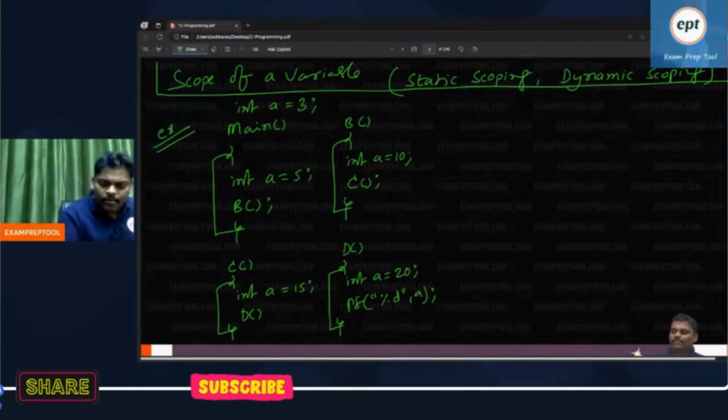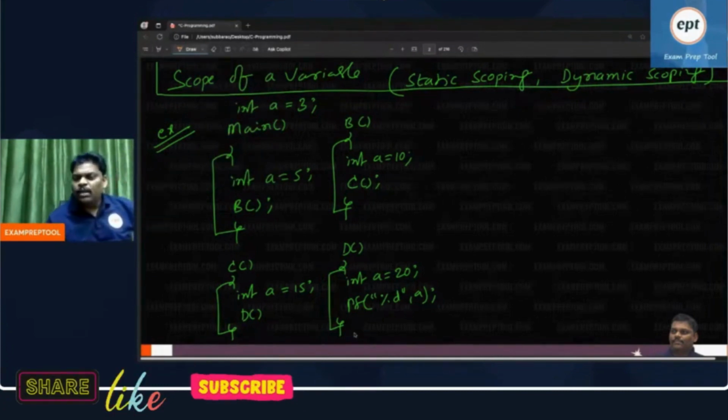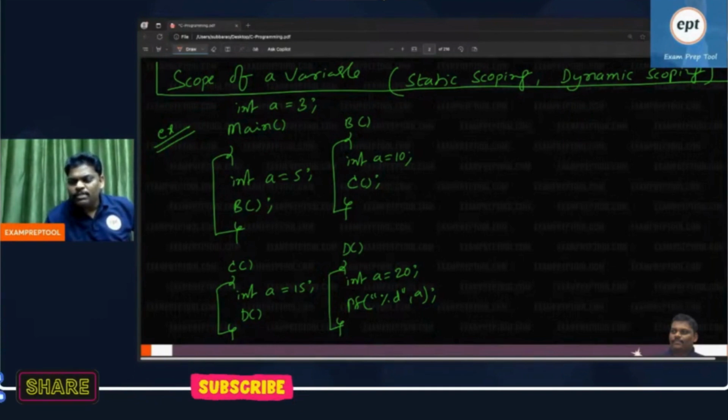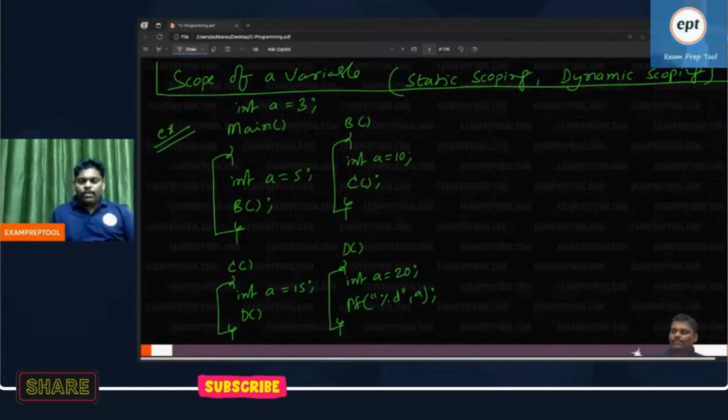I'm writing the first one. Everyone see now, what is this program's output? Before starting, I want to ask you, as a computer science person, please let me know what is the output of this program. Check properly.